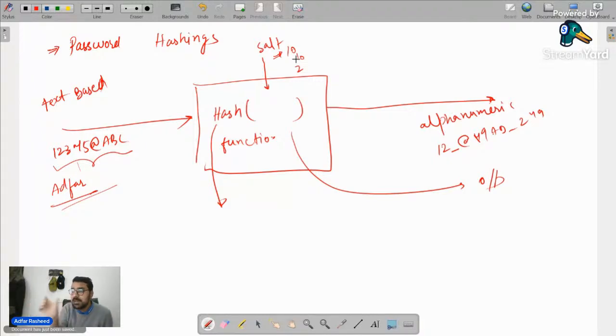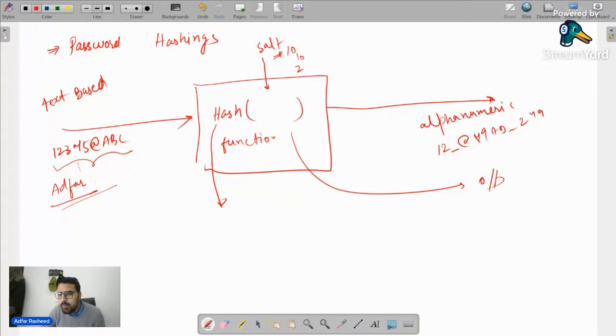This concept is called password hashing, a very important concept. It will do iterations, scramble it again. Salt means implement iteration internally, iterate again, and finally give me some other output. That's what iteration means, that's what salting means.